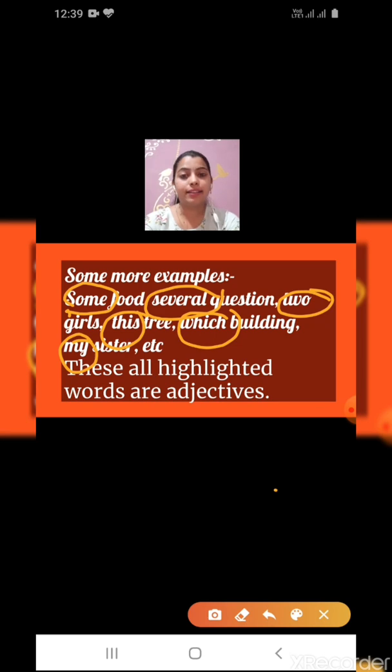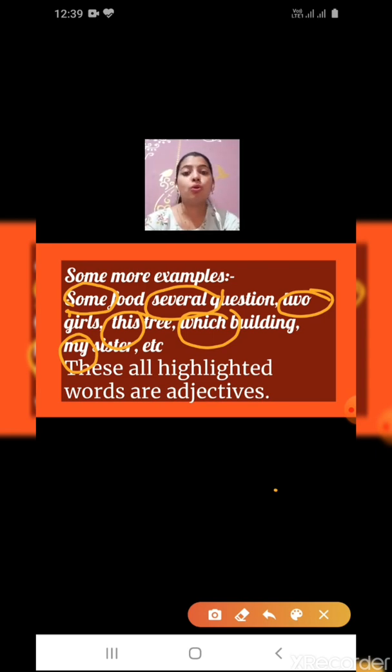All these highlighted words are adjectives. Not only tall, short, big, smart, lazy, polite are adjectives. Some more are also there, like some, several, two, this, which, my, etc.